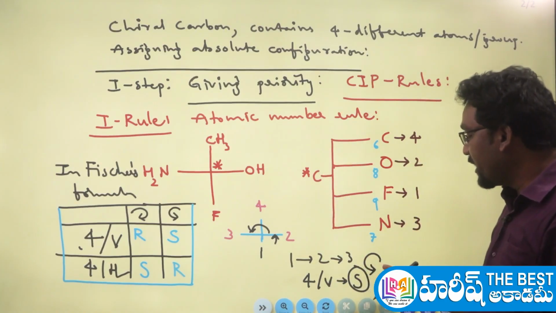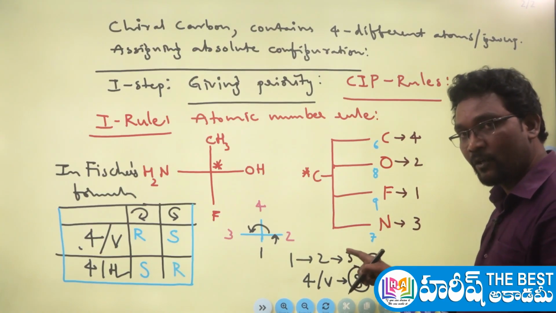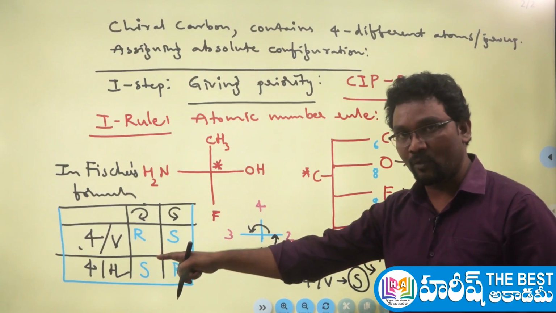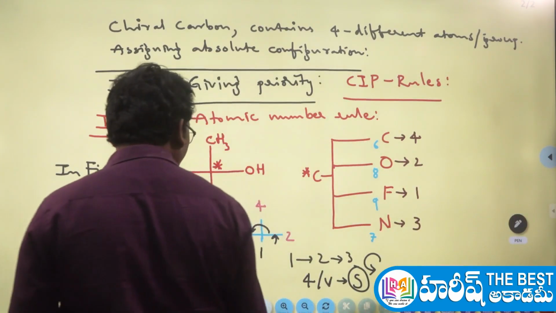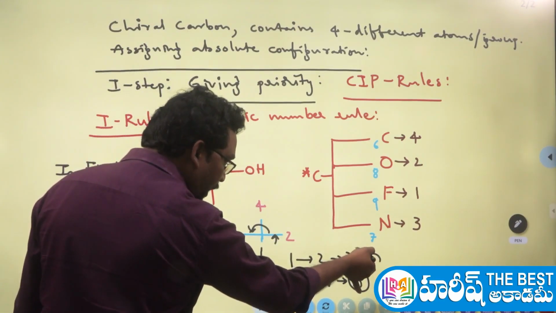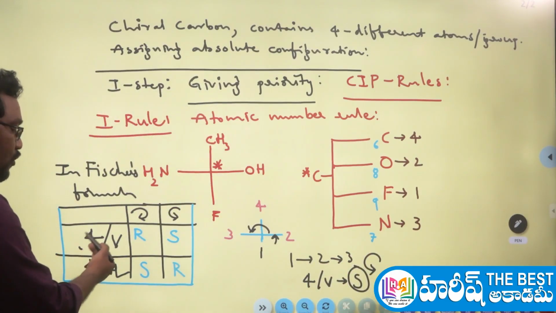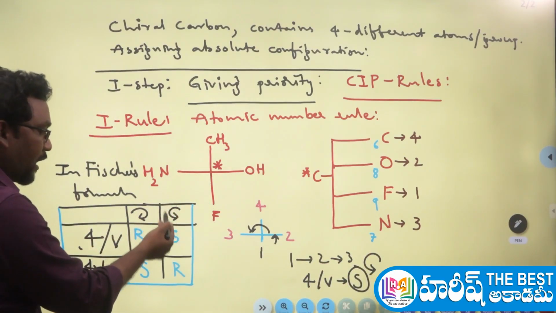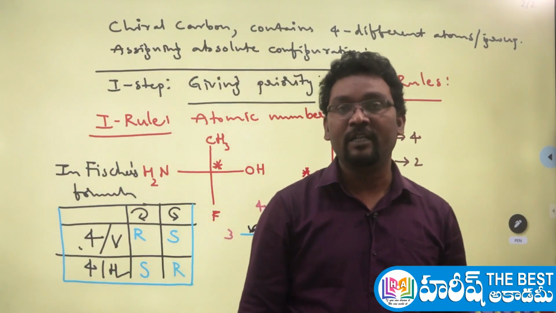After checking the direction of rotation, based on the fourth priority group position, you can assign the absolute configuration. In this particular molecule, from 1 to 2, 2 to 3, the eye direction is rotating in the counterclockwise manner, and the fourth group is on the vertical line. So vertical is very good, which means anticlockwise represents S configuration. Yes, you can say the carbon atom has S configuration here.